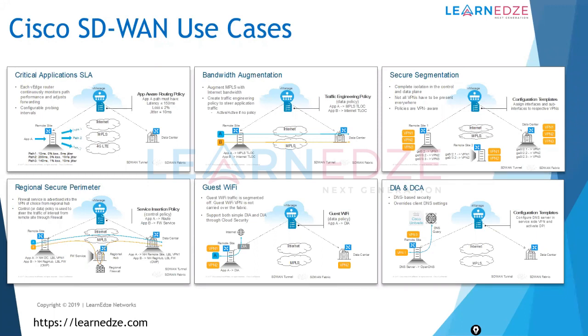Okay, so you have the regional secure perimeter, which is nothing but your service function chaining. So for example, you have branch 1 and branch 2. Your information security team is saying that there is some application whose traffic always needs to go via the firewall. But at those branches, you don't have a firewall. You have a firewall at your hub location or a data center location, right? Let's say branch 1 to branch 2, you want to send the traffic for that application via your hub location. So you can create a service function chaining policy, and then send your traffic accordingly.